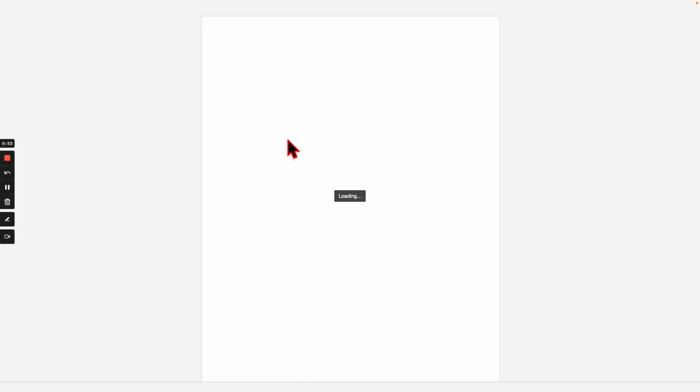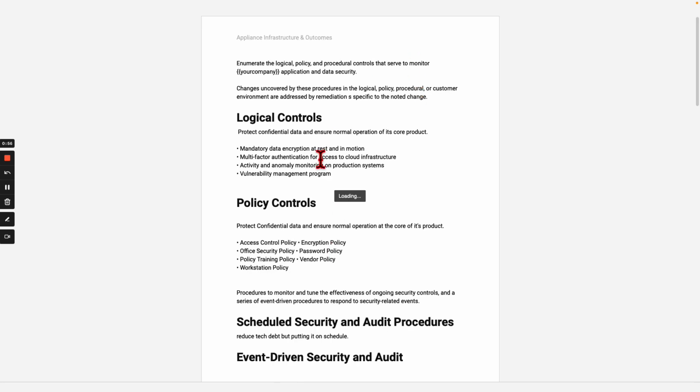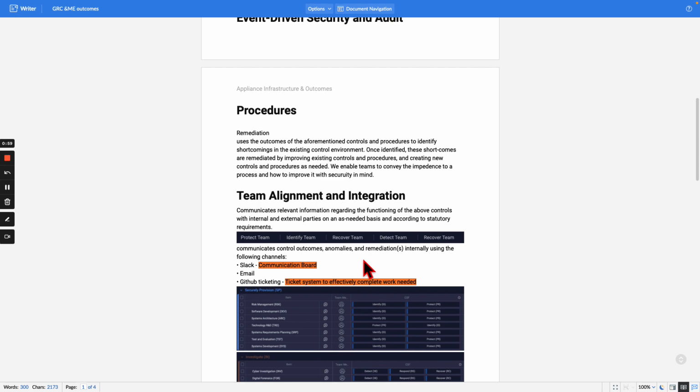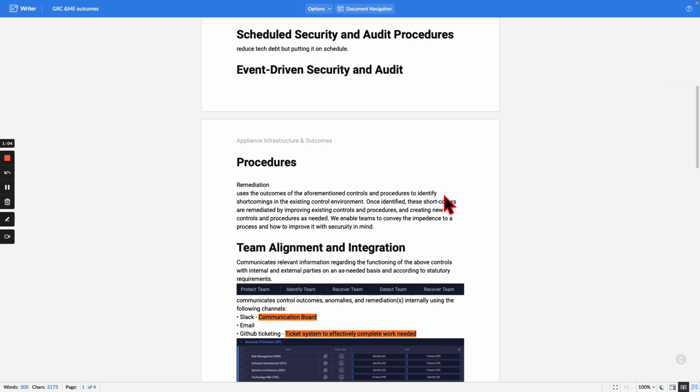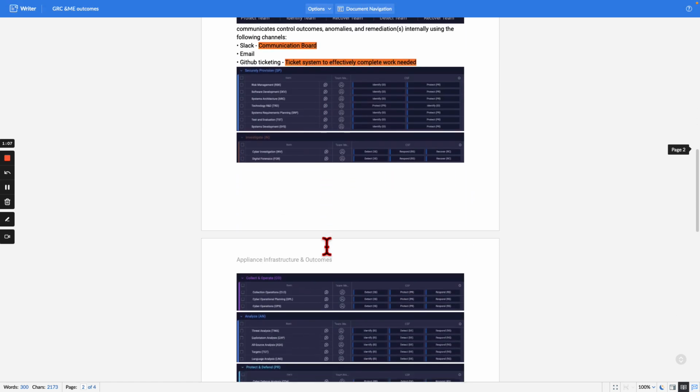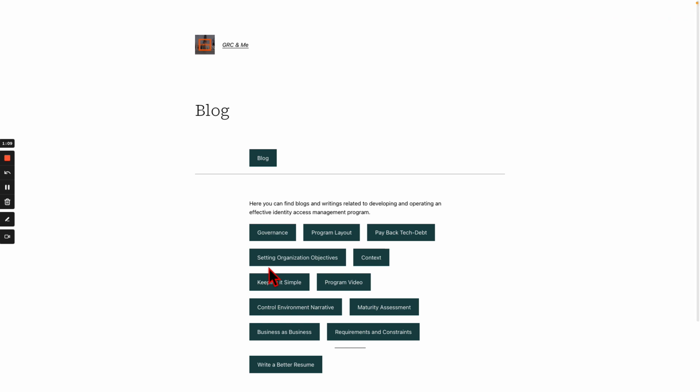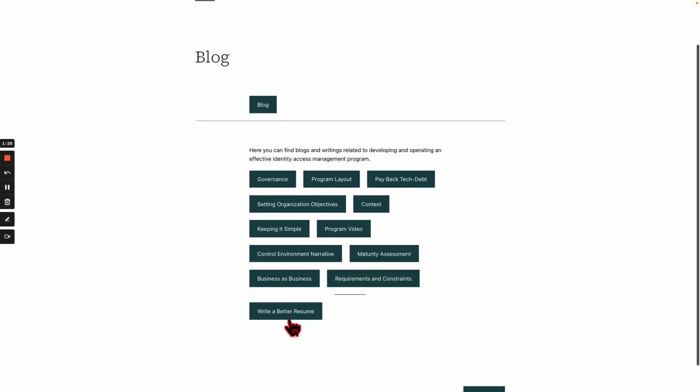We've got the program layout. Okay, this should be loading. So the program layout is going to walk us through the things that you're going to need between logical controls, policy controls, scheduled security and event audit procedures, team alignment and integration, right? It's going to define how to build your program. You can learn how to set organizational objectives. You're going to learn how to keep it simple. I've got a video here that you can watch, and you're going to learn to write control environment narratives, build your maturity assessments, read my business as business article, and look at your requirements and constraints. And additionally, I've got a resource here about building a better resume.